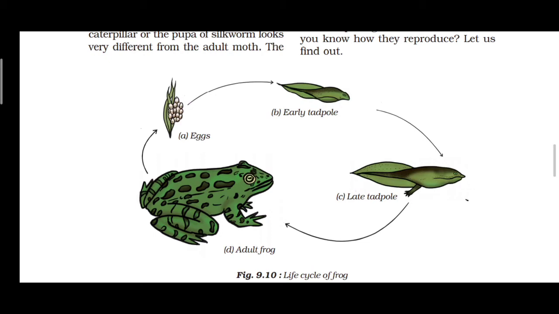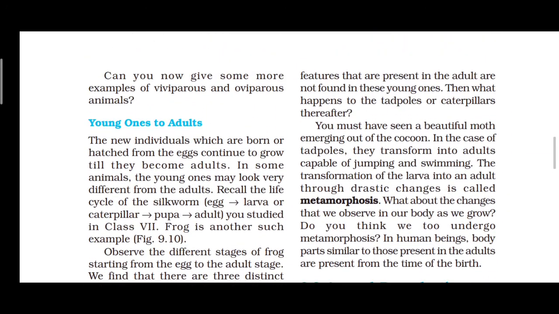Then the transformation of a larva into an adult through drastic changes is called what? Metamorphosis. Okay, metamorphosis. In the human body, parts similar to those present in the adult are present from the time of birth.